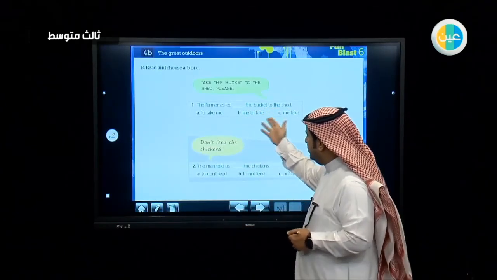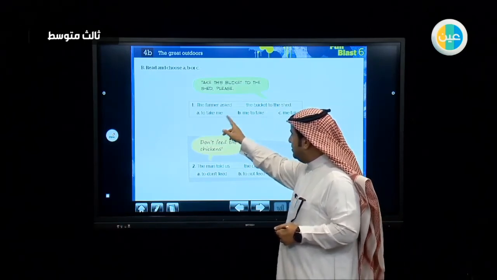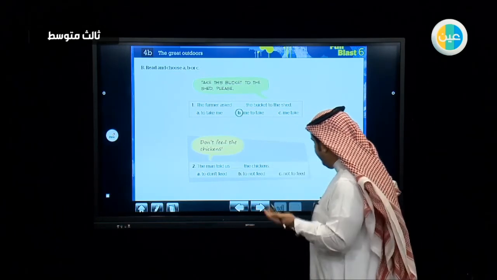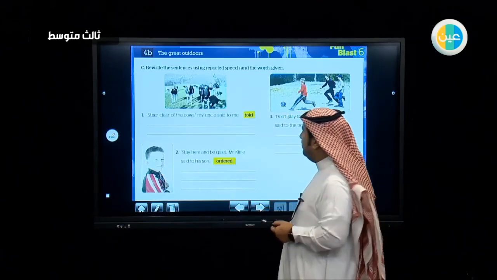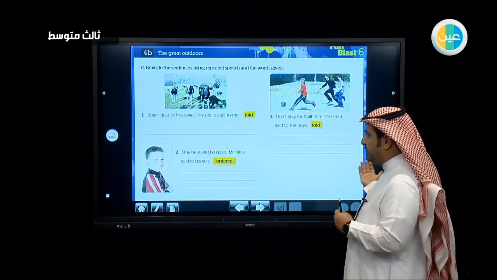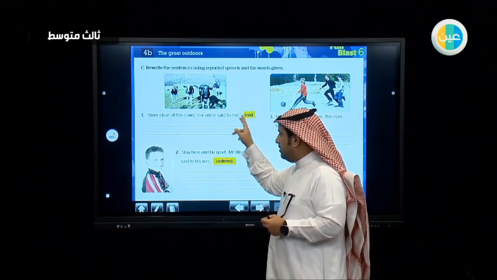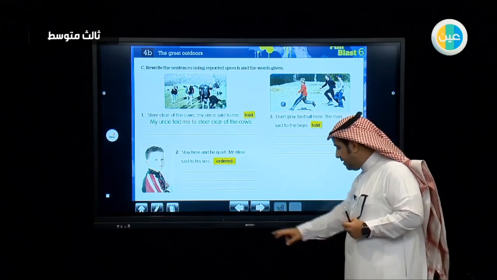You are going to choose A, B, or C. The farmer asked me to take, or me take. Of course, it is me to take. This is a very easy one. And here you are asked to report the speech. Steer clear of the cows, my uncle said to me. So my uncle told me to steer clear of the cows.